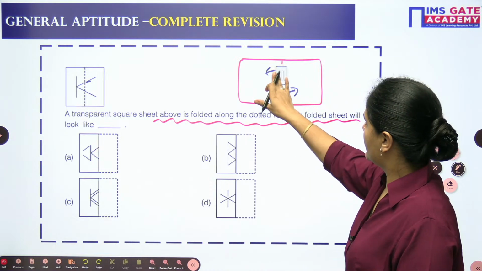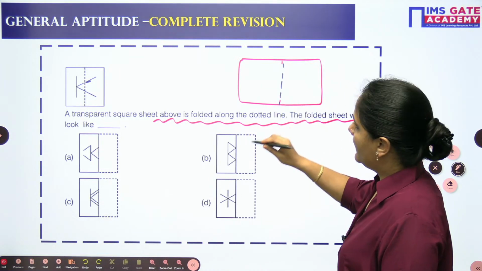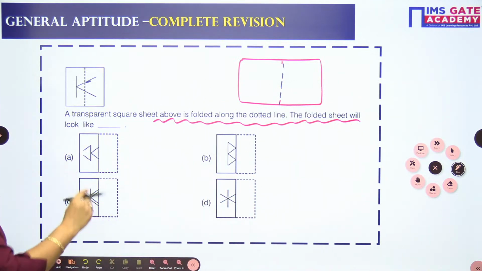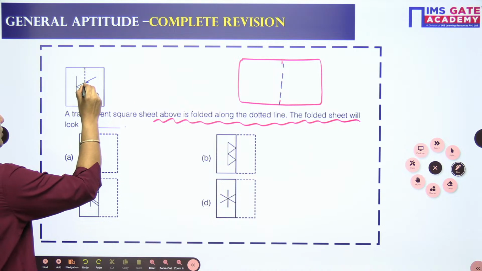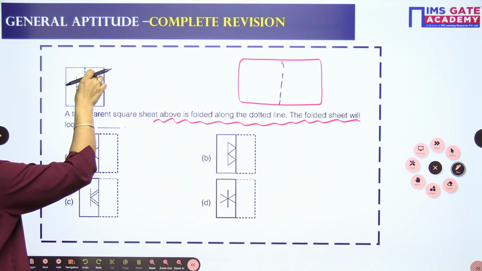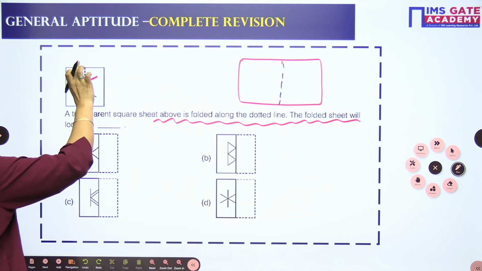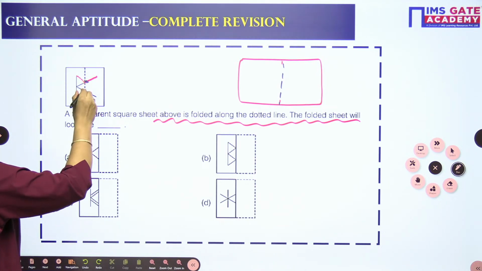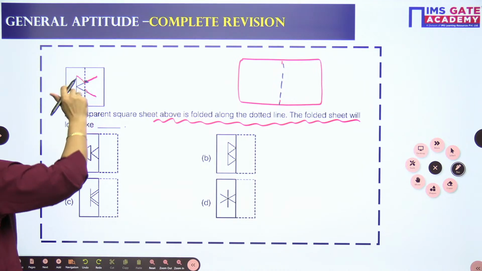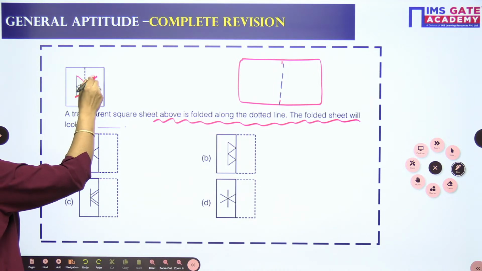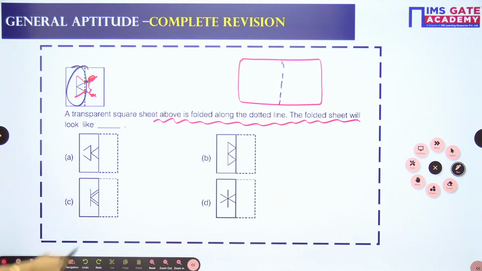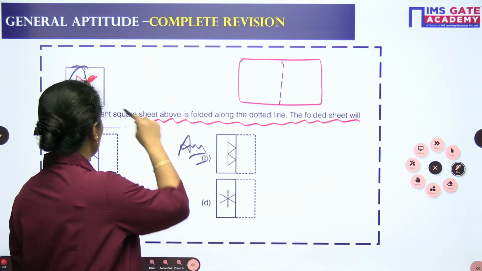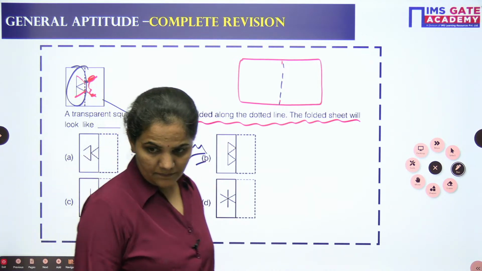Okay, so here you can see you are having K, and when you will just fold it, how will it work? When you will go with this one, this is K. When you will fold it, it will just revert and come here. When you will fold this one, it will just revert and come here. This should be the figure. This should be your figure. So the option B is here. The option B will be there in this case.